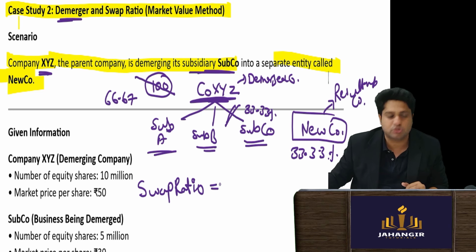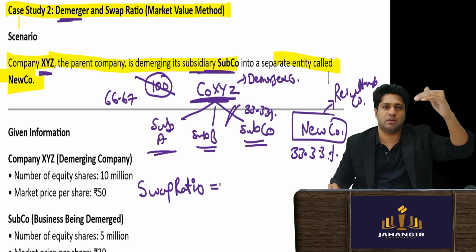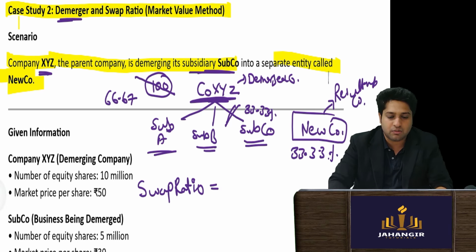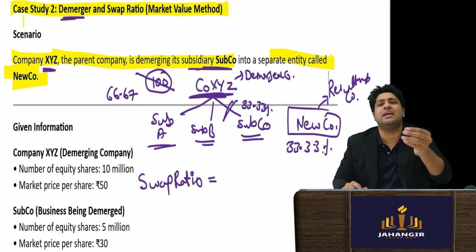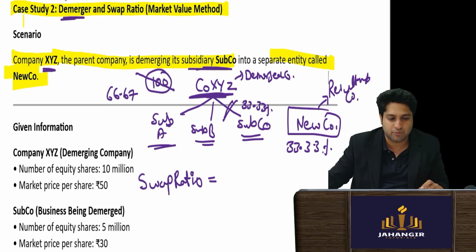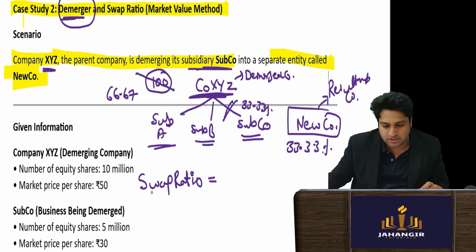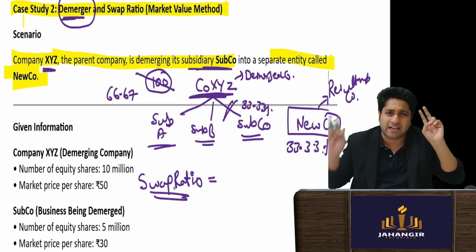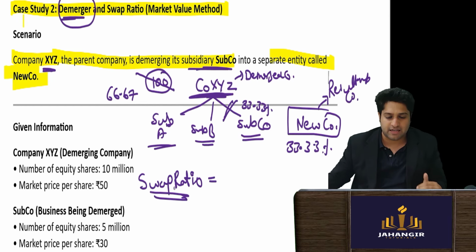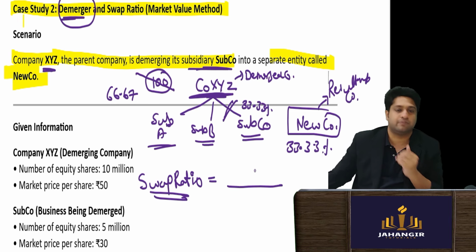Earlier when we used to do swap ratios, we used to put both the companies' values intact and we used to compare. Here, technically, this is called the entitlement ratio for demerger. Now we are doing a demerger, pay attention: though it is written swap ratio, the technical term is entitlement ratio, where we look at how much of the value has been split.